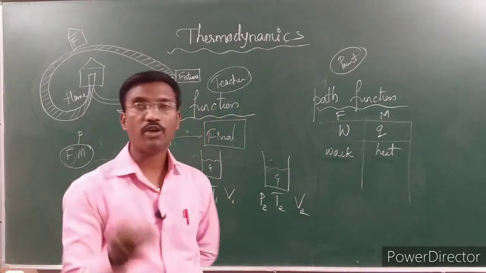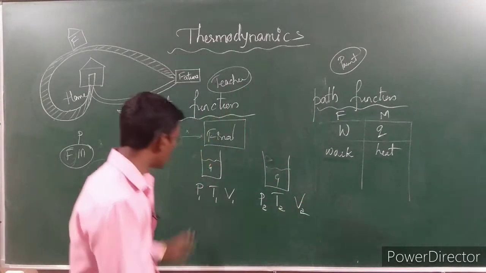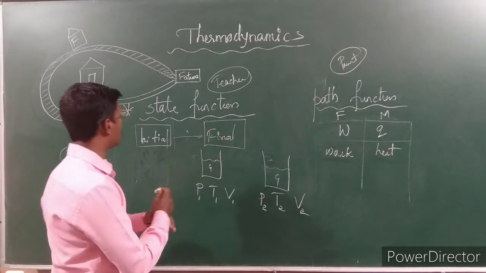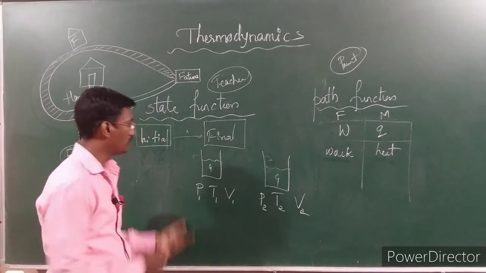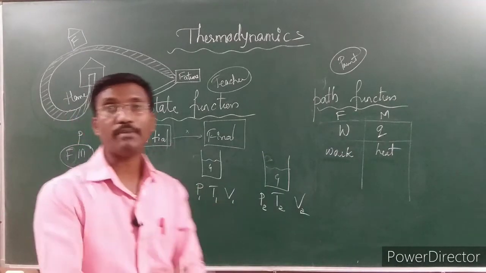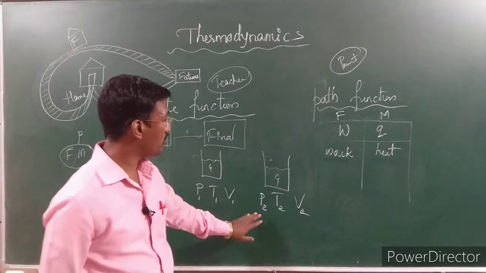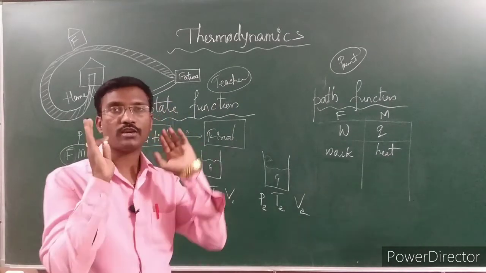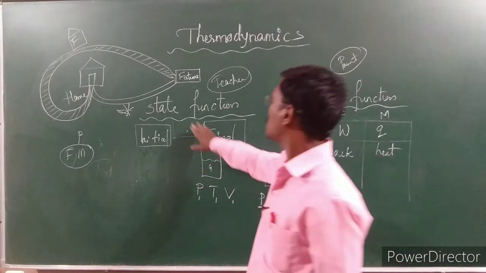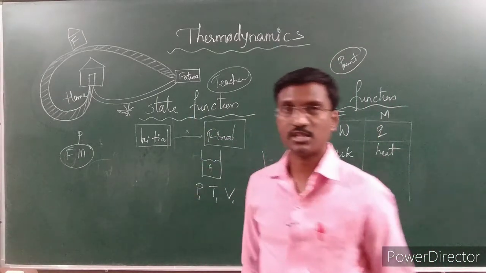Path function is derived not on the basis of pressure, temperature, volume. State functions depend on pressure, temperature, volume. So initially, what is the pressure, temperature, volume? After some time, what will be the final pressure, temperature, volume? If we are talking only about the initial and final, then it relates to the state function. We are going to call that a state function.